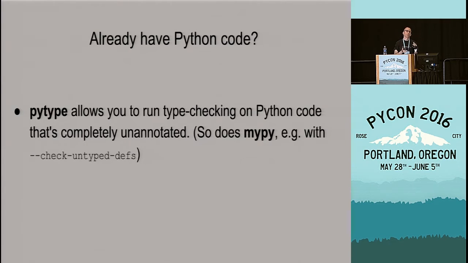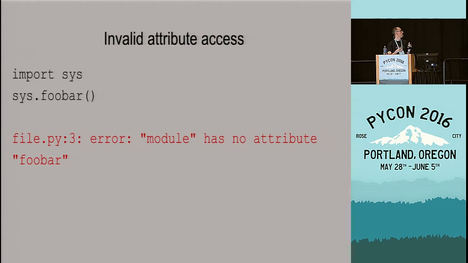And the way I see it, a good start is to just point type checkers at your code as it is. Just point it at the unannotated code with no type annotations whatsoever and see what kind of bugs that reports. And you're going to get some useful results out of that. So a typical error is, well, I just import a built-in module, and I access a method in it that doesn't exist. This doesn't have a foobar method.